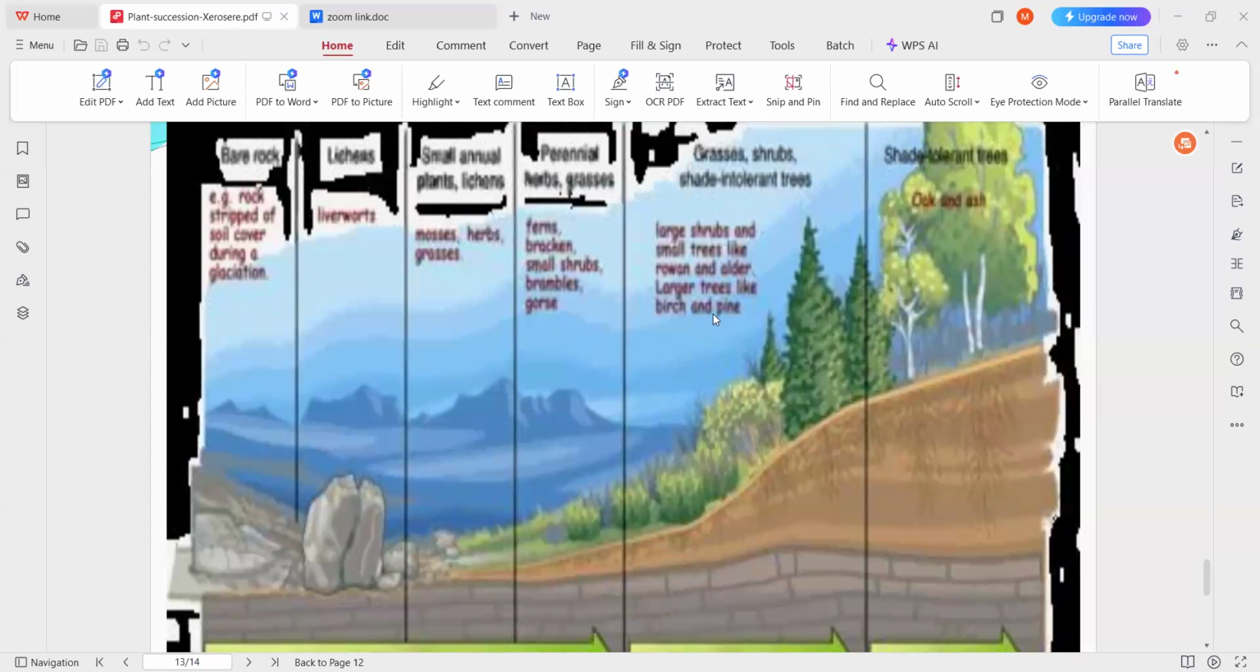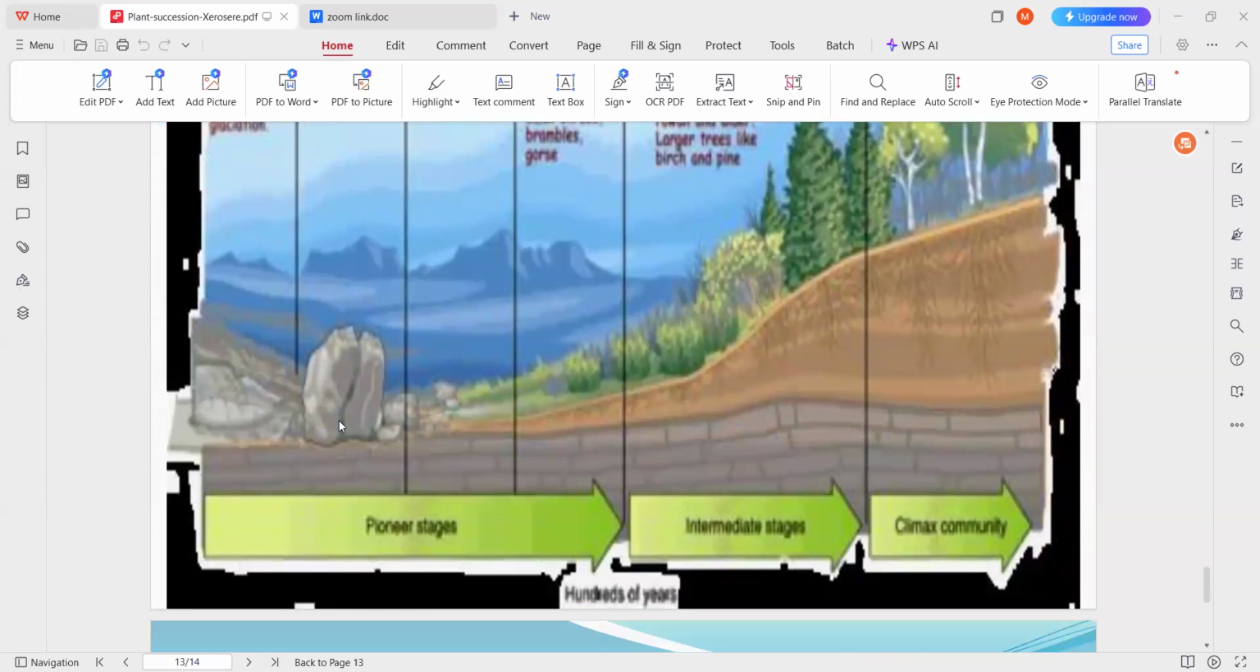Next it is replaced by grasses, shrubs and shade intolerant trees. Later again it is replaced by shade tolerant trees, larger sized trees and shade tolerant plants. So like this, in the same area, first there are only rocks, that is a dry habitat, but this area is occupied first by lichens. The same area is occupied by different communities, and finally the climax community is formed.